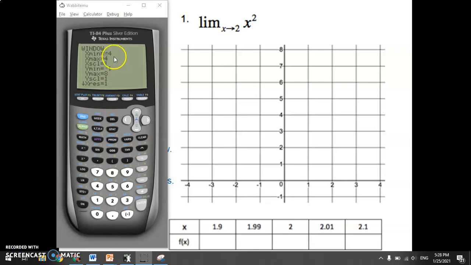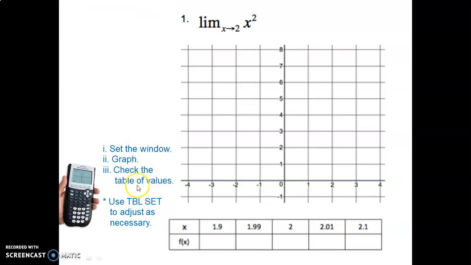Okay, so notice I set the same window that we have here, -4 to 4 and -1 to 8. And then I entered the function, x squared, and now I'm going to graph it. So please do the same on yours. We should see a graph like that. We know this is a basic parabola. It looks like this. Okay, great. We have the graph. What's next?